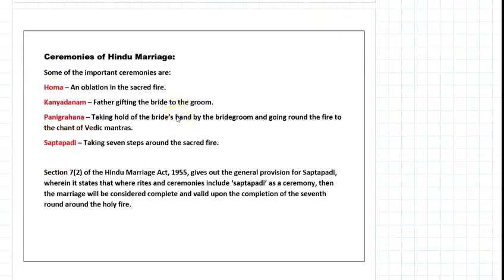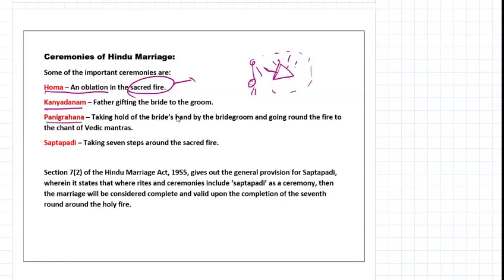Next, what are the ceremonies? In our daily life we see the homa before a Hindu marriage happens. Kanya Danam is one ceremony, the father giving the bride to the groom. Homa is an oblation to the sacred fire. People then move around this fire. Pani Grahana is the groom taking hold of the bride's hand and going around the fire in front of Vedic mantras. Saptapadi means taking seven steps around the sacred fire.